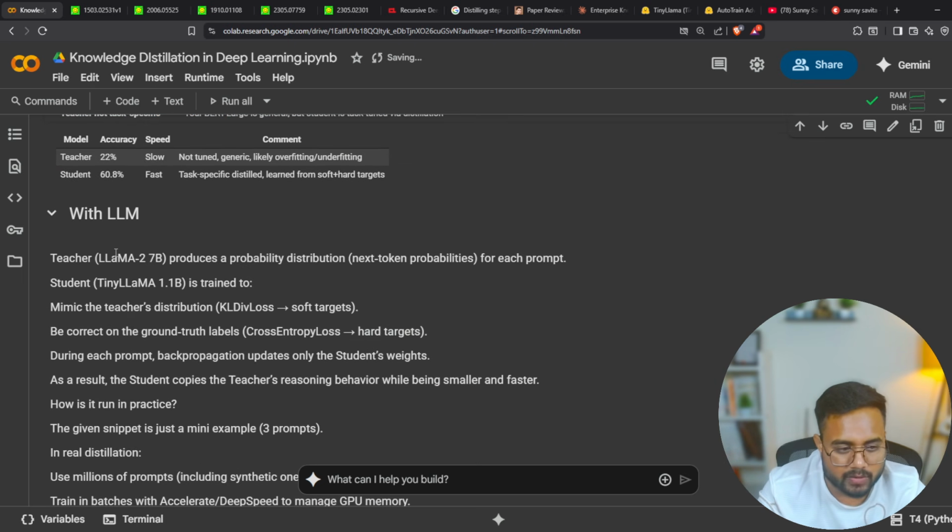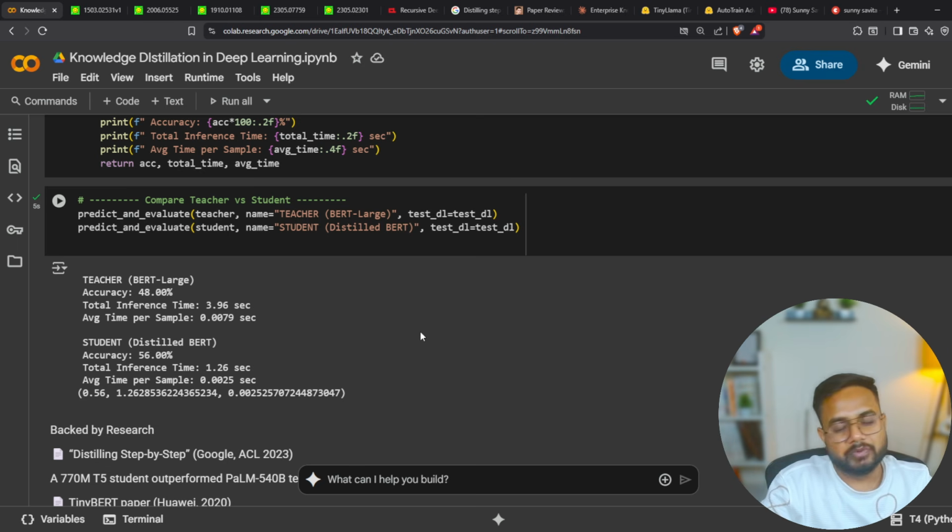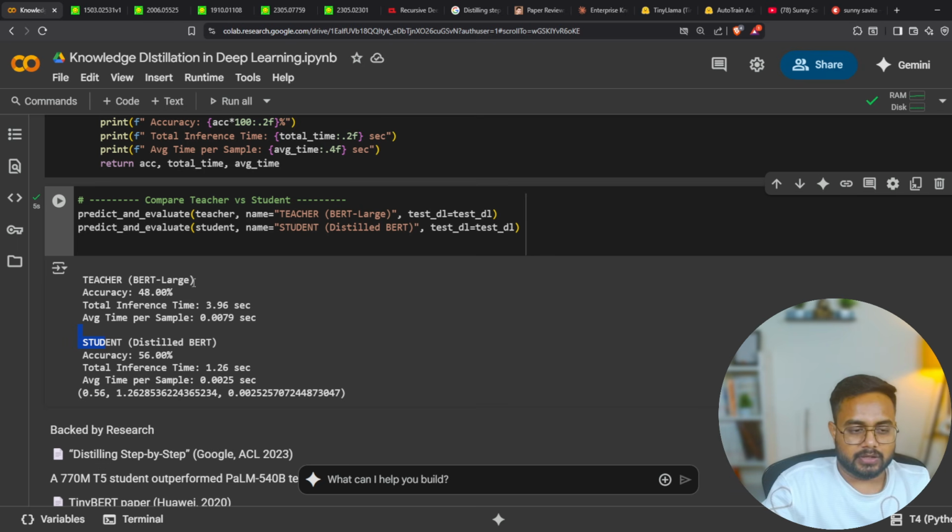Now I will give you a walkthrough of one LLM model, the classic, latest LLM model. Maybe I will not be able to execute this on my local machine because I don't have enough RAM, but for sure I'll give you the recap and revision of what I am doing here, so that later on you can perform it from your end. First of all, let me show you some theoretical points, then I will come to this. If you see here, guys, we were able to train this DistilBERT model, and the teacher model was BERT.